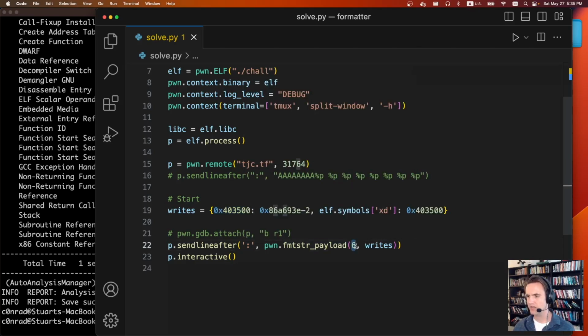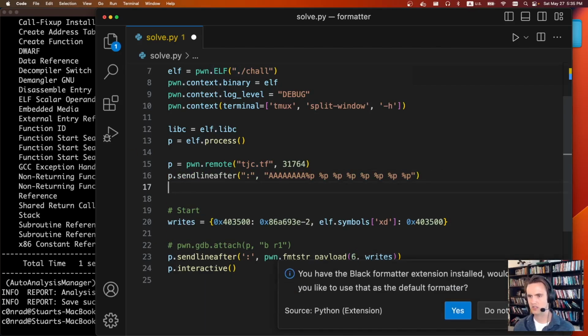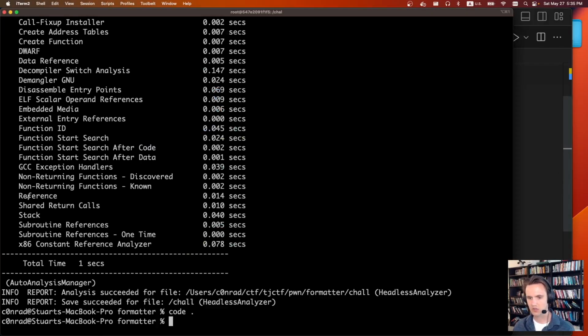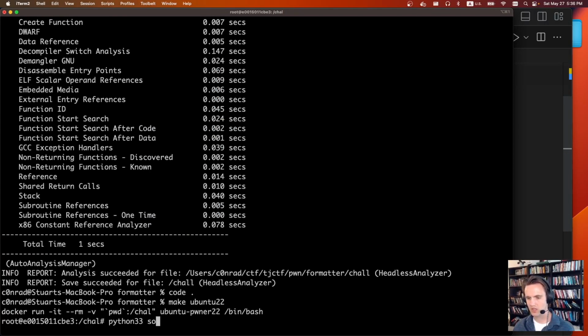You have to calculate the offset of where your printf actually starts. So here it's 6. To calculate that, you just do this, p.interactive. This is how I do it. There's probably other ways. I just send 8 A's, and then I do a bunch of %ps. And so if we run this, make Ubuntu 22, Python 3 solve.